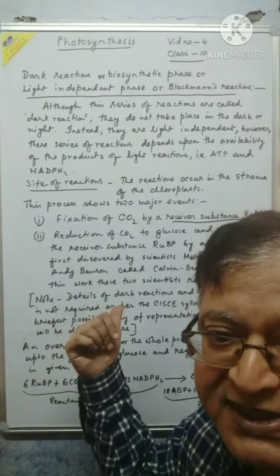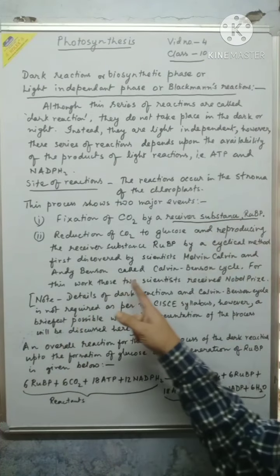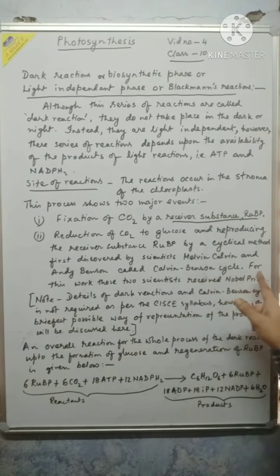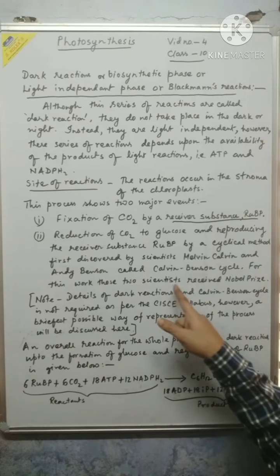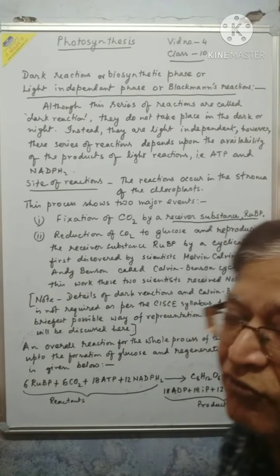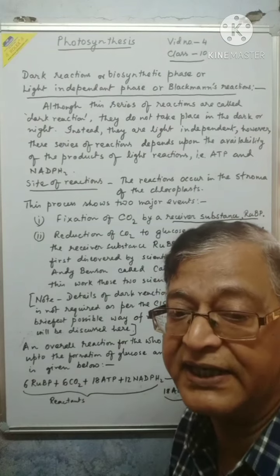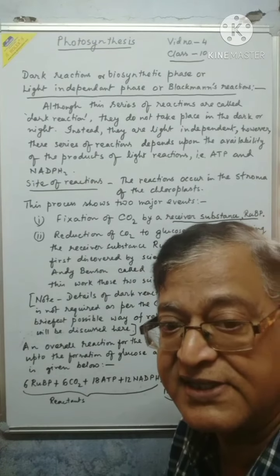Because of their amazing work, these two scientists received the Nobel Prize, and the cyclical method is called the Calvin-Benson cycle.